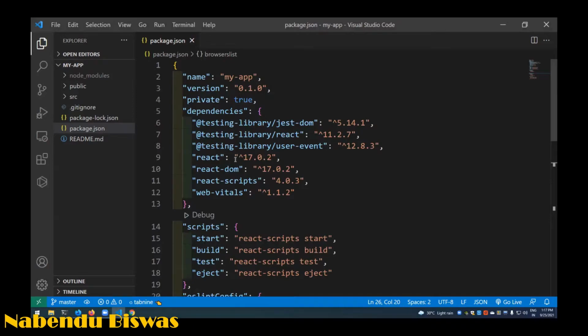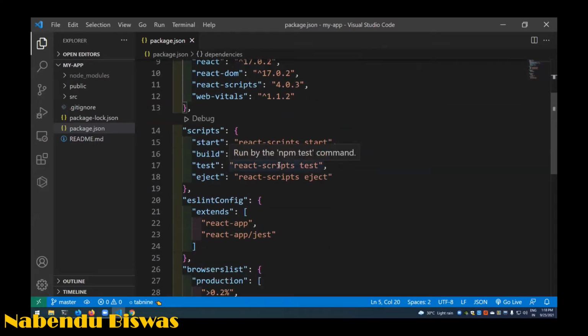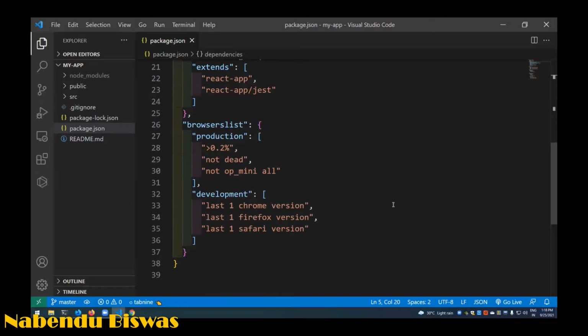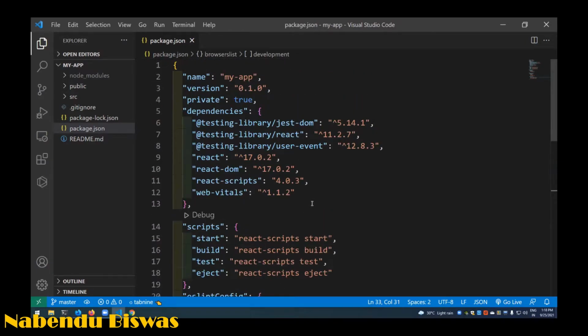But the main important thing is that whatever is there gets installed, and whenever we do npm install, it will be coming here. So browserslist, maybe it is telling that in development it will use the Chrome version, Firefox, and Safari. Yesterday I changed this browserslist somewhere. I was getting some errors, so I changed this completely to development, but it is not all required. You don't need to know what this is, and you don't even need to know package destination, but sometimes you need to check, because whenever you do npm install, it will come here. So the main thing is